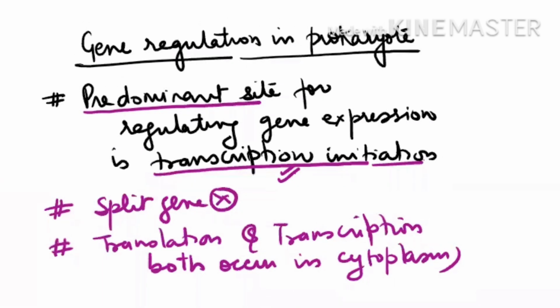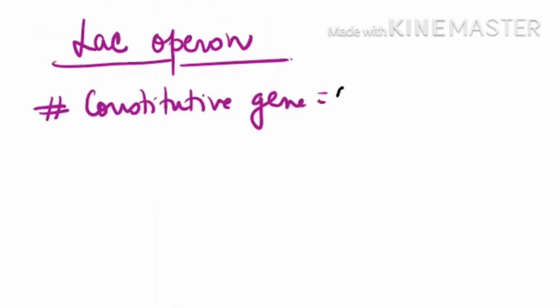So in this video, we are going to study how prokaryotes regulate their gene expression by considering the case study of the lac operon. Before we start studying the lac operon, first try to understand a few terms. What are constitutive genes? Constitutive genes are those genes which are expressed all the time.